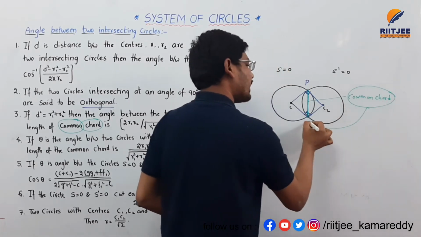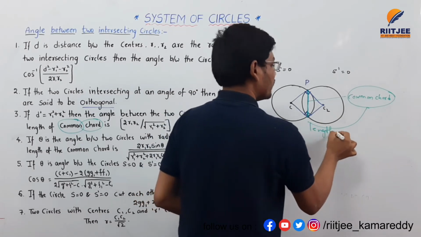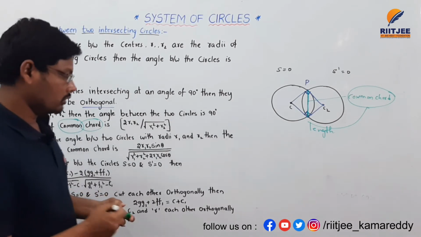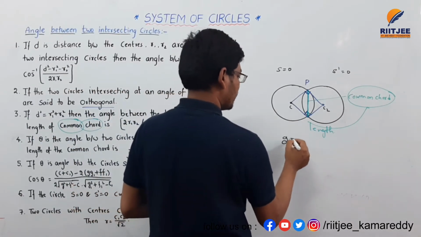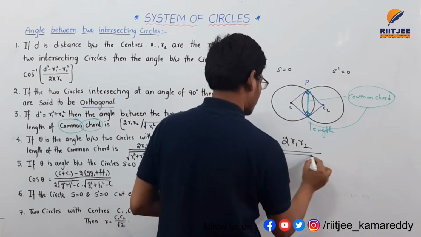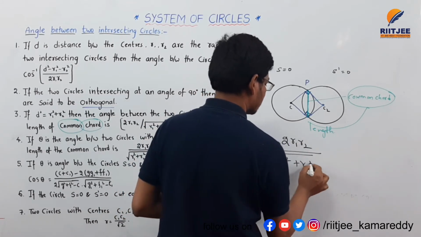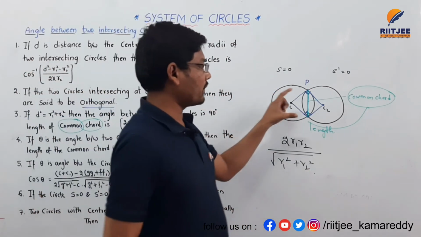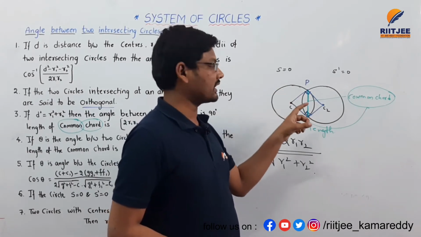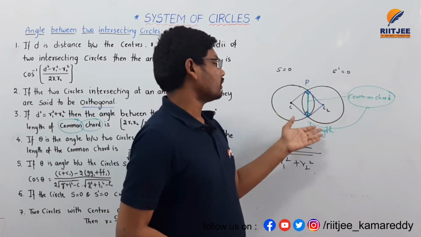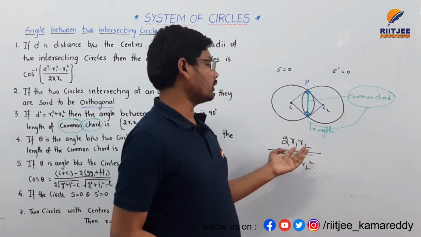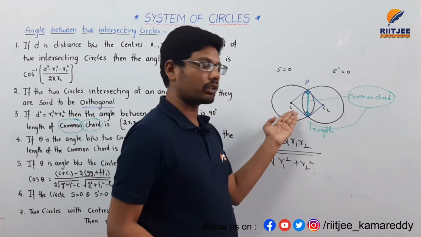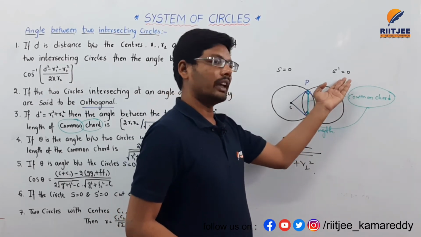The formula for its length is 2 r1 r2 divided by square root of r1 squared plus r2 squared, where r1 is the radius of circle S equal to 0 and r2 is the radius of S dash equal to 0.